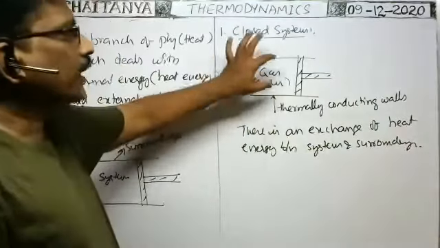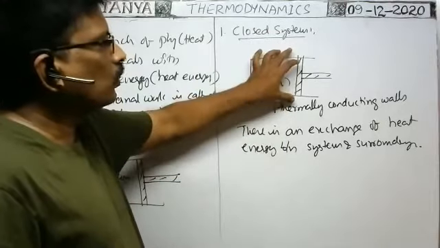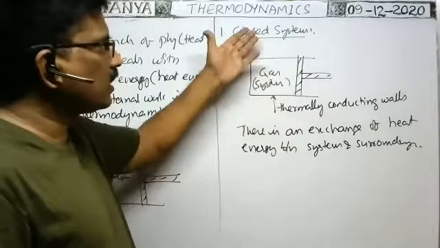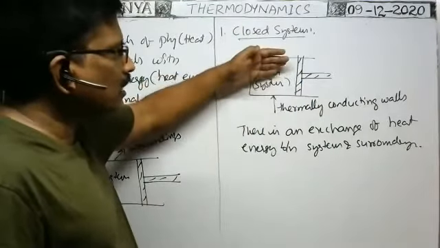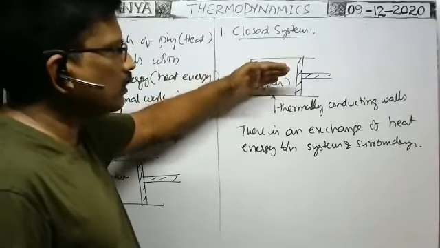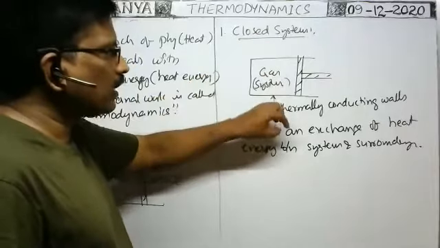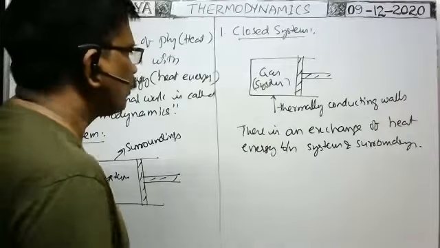For example, the gas enclosed in a vessel which has thermally conducting walls is the best example for a closed system. In a closed system, there is only exchange of heat energy between the system and surroundings, but there is no exchange of matter. అంటే దీంట్లో నుంచి గ్యాస్ బయటకు వెళ్ళడం కానీ బయట నుంచి గ్యాస్ లోపలికి రావడం కానీ జరగదు. Such type of system is called a closed system.